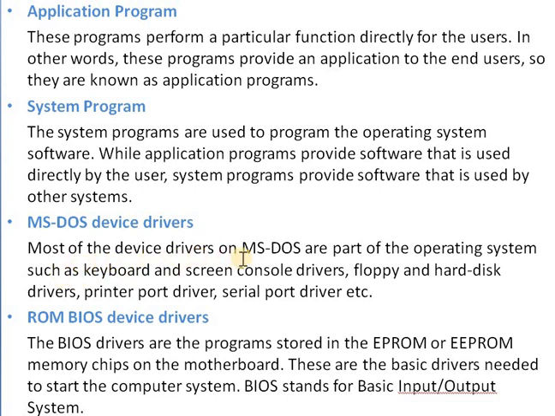Most of the device drivers on MS-DOS are part of the operating system, such as the keyboard, screen console drivers, floppy drivers, hard drive drivers, printer port driver, serial port driver, etc. Means in this layer, the drivers or the interfaces for the different hardware connecting to that particular operating system or the computer system are stored.